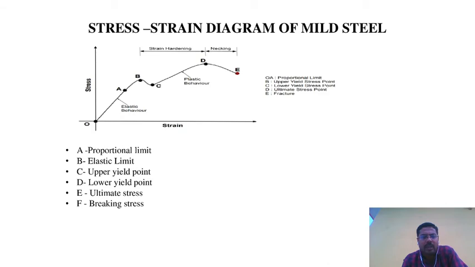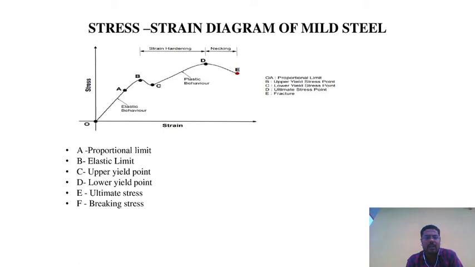Lower yield point means, point D is the lower yield point, where the stress suddenly arises at that particular point, but there is no change in the material, no change at all in that portion. This is called the lower yield point. Point E is called the ultimate stress. Ultimate stress means the maximum stress, the maximum working stress the material can withstand.